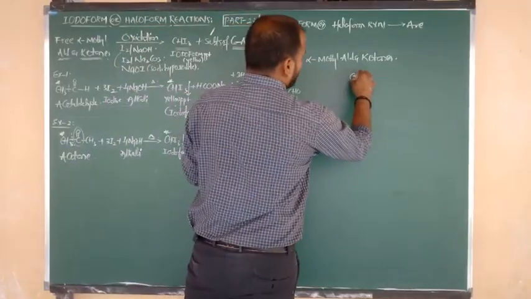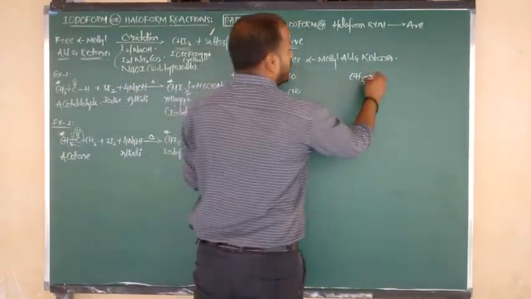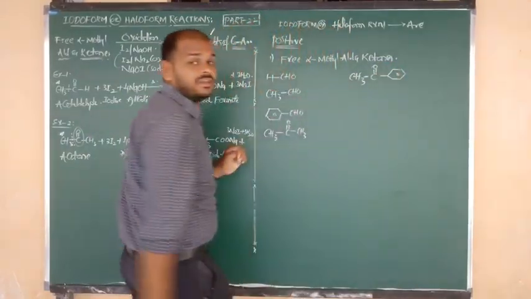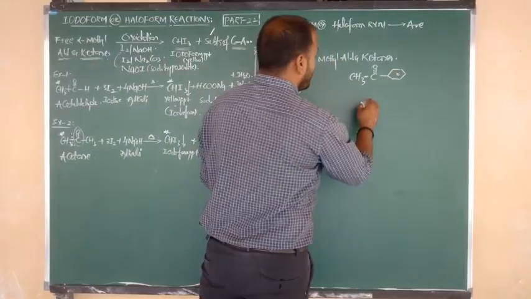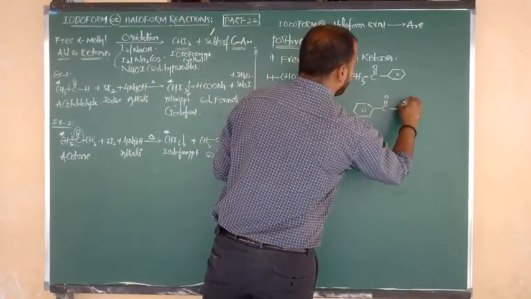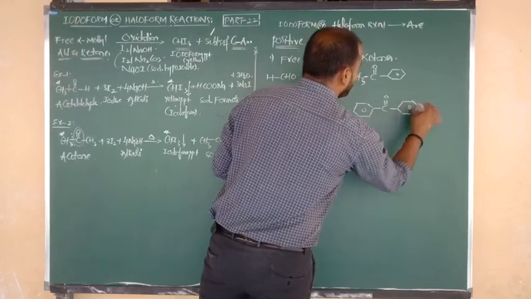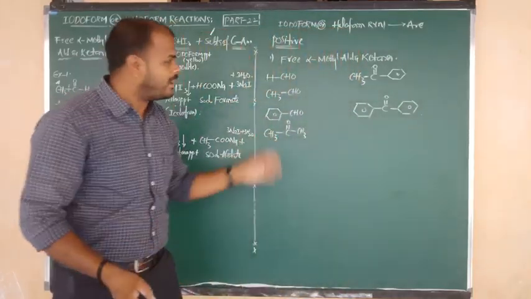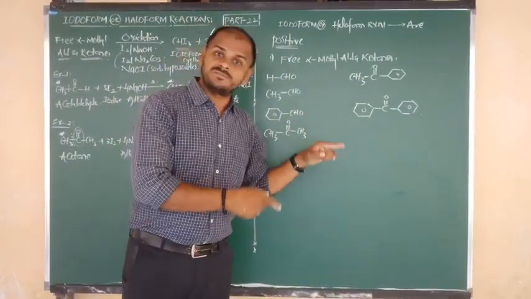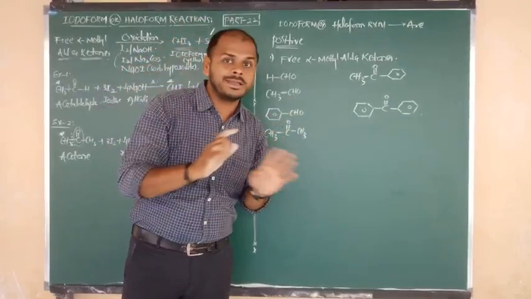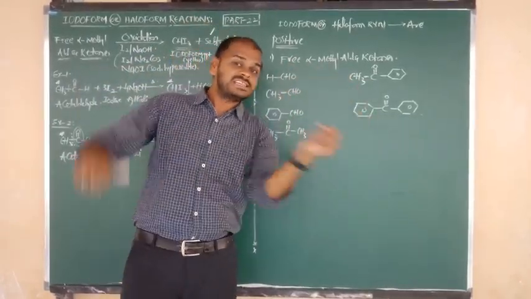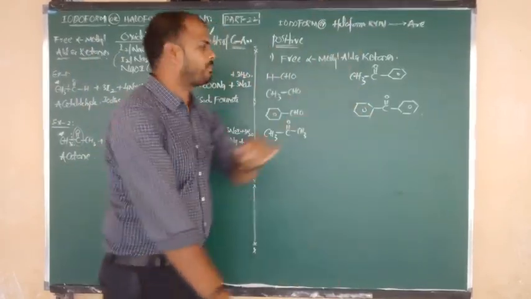Next one is acetophenone. You know the formula of acetophenone: benzene bonded to C double bond O CH3. And the last one I want to show you is benzophenone: benzene bonded to C double bond O bonded to benzene. Maybe you don't know the names of these compounds, but all the compounds and their names we are going to discuss in the aldehydes and ketones chapter. But try to remember whether these compounds are positive or not in which test? Iodoform, or we can say haloform.